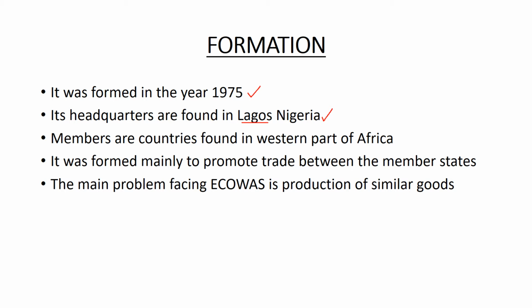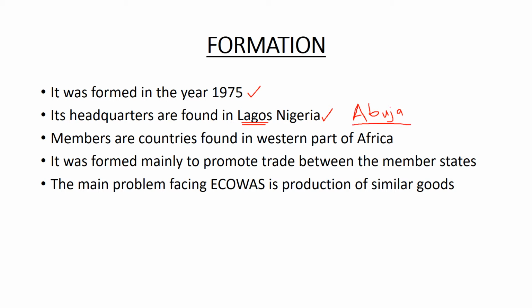During the formation, the headquarters were in Lagos, but today the headquarters of ECOWAS are not in Lagos. After the formation, the headquarters were shifted from Lagos to Abuja in Nigeria. And remember, Abuja is the capital city of Nigeria, not Lagos. So today, the headquarters of ECOWAS are found in Abuja, Nigeria.